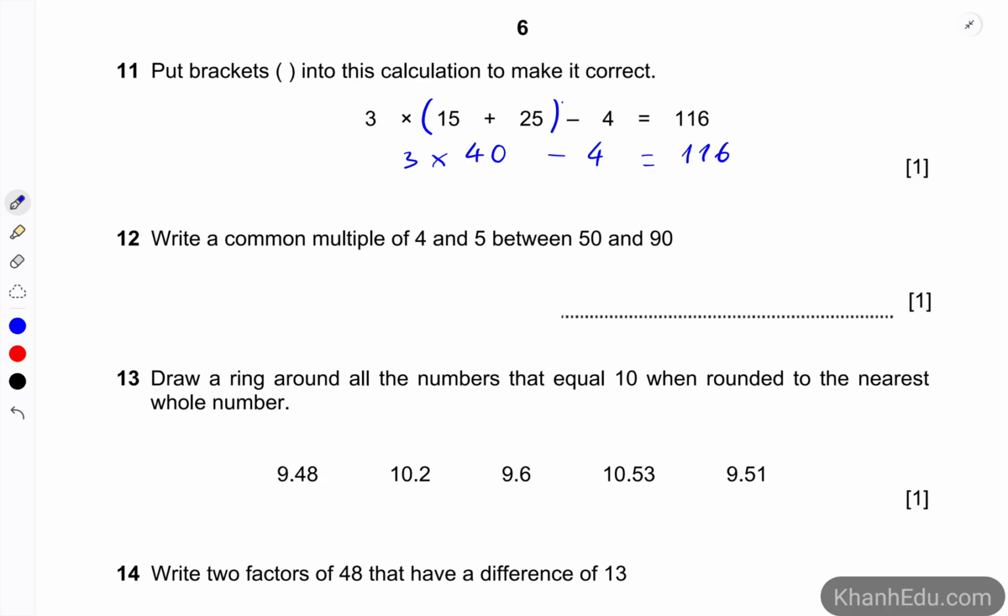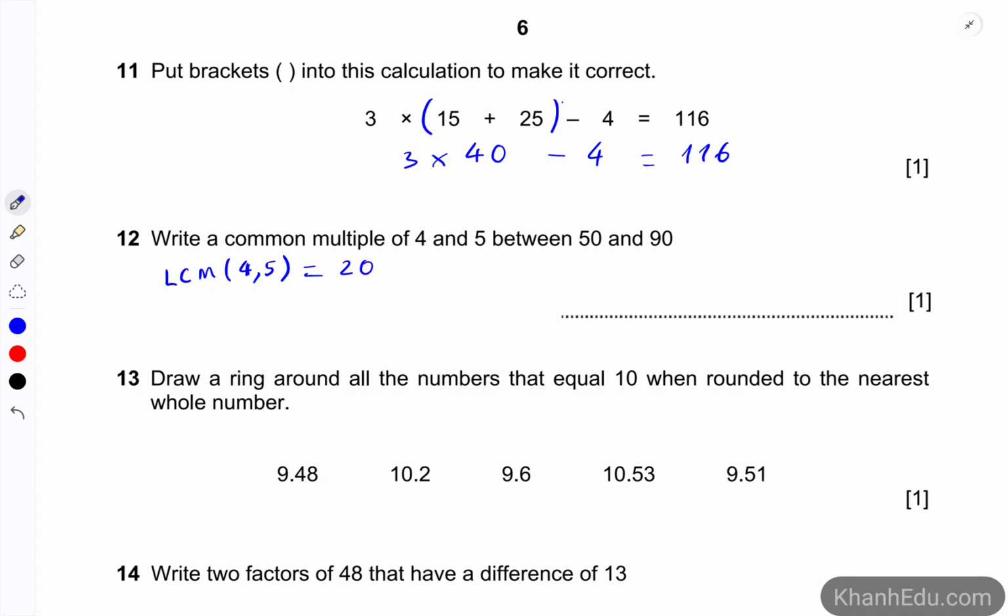Number 12, write a common multiple of 4 and 5 between 50 and 90. So between 50 and 90. First of all, we have to write out the lowest common multiple of 4 and 5, which is this one, and that one is equal to 20.